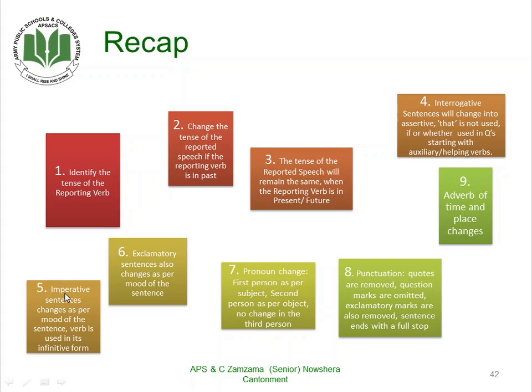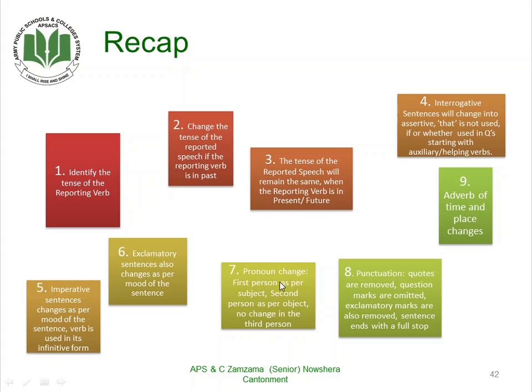Now, the fifth point, imperative sentences. They change as per the mode of the sentence. The verb is used in its infinitive form. The next one, point number 6, was exclamatory sentences. They also change as per the mode of the sentence.